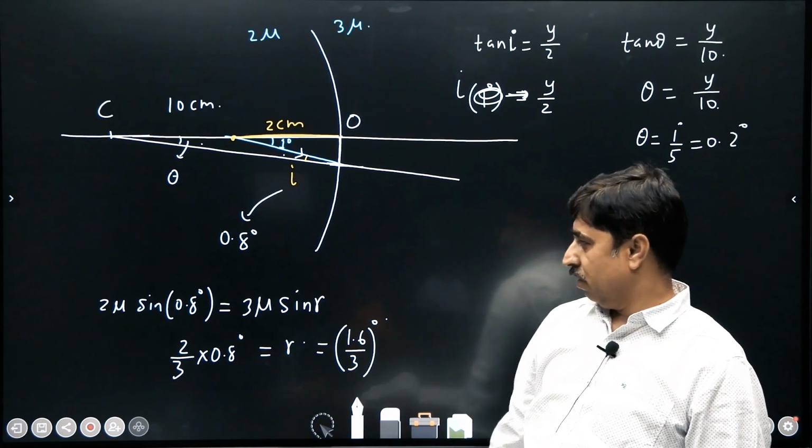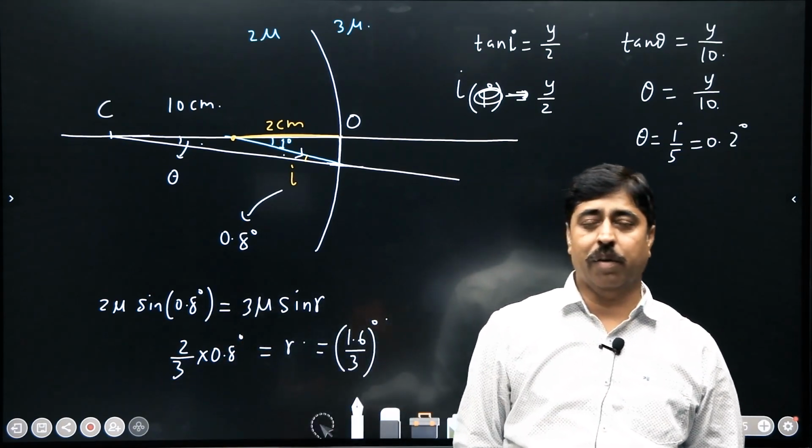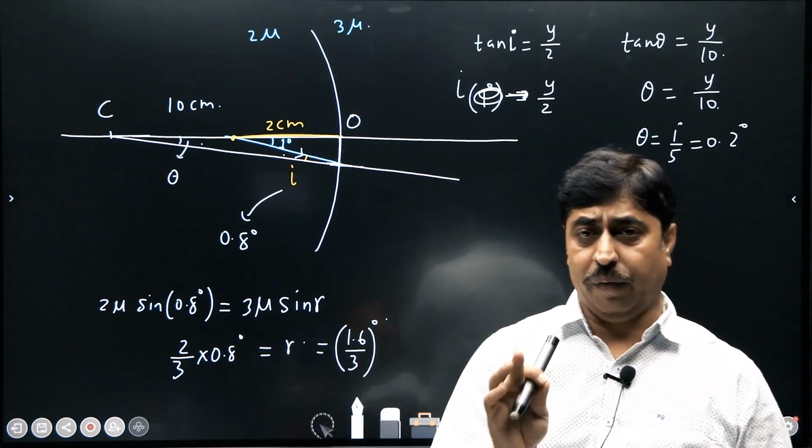Am I right? 2 into 0.8 by 3. So this is the angle of refraction.